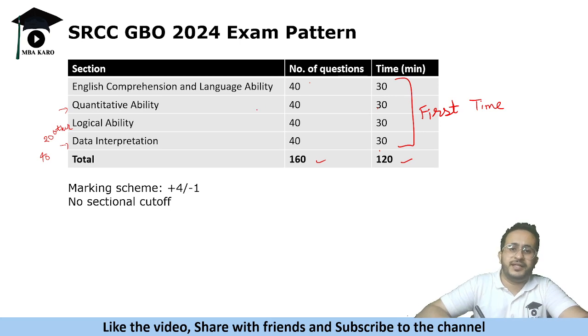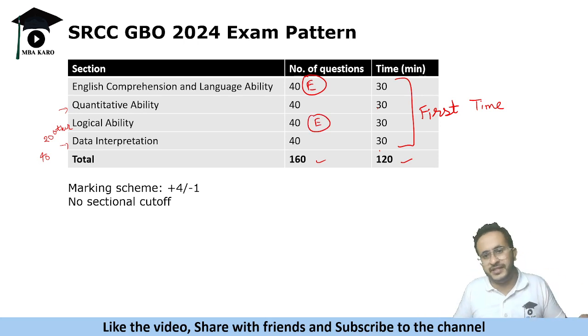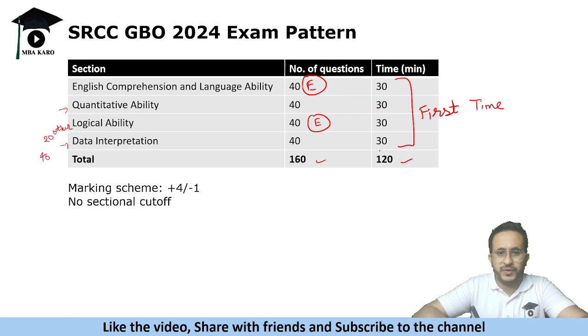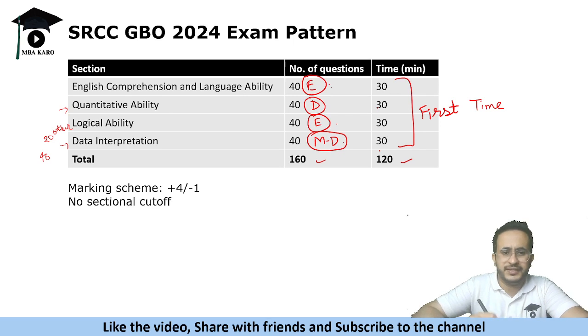But the thing is that English was on the easy side, okay, and so was logical ability. And I've seen the scores of students, they have scored heavily in these two sections. So these two were easy and these two were difficult. Data interpretation moderate to difficult, quant was very difficult this time. So two difficult sections and two easy sections. Last year logical ability and English were not that easy, they were moderate type. So the overall cutoff is going to get high this time.